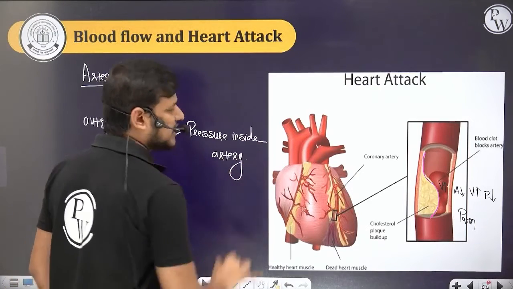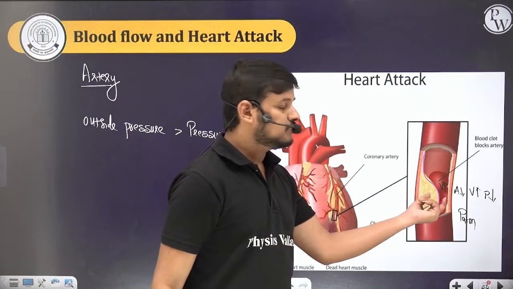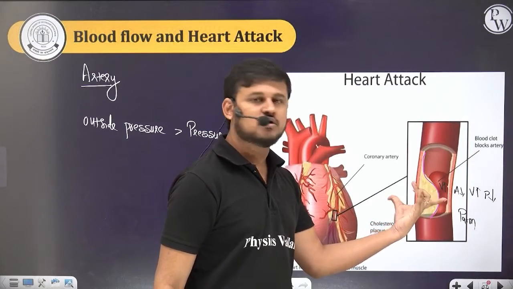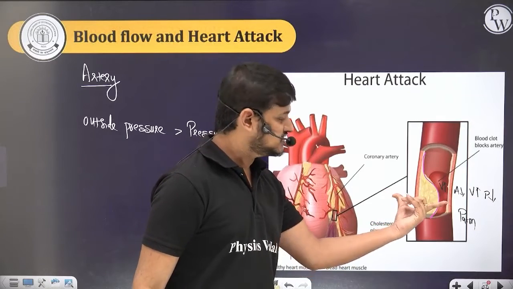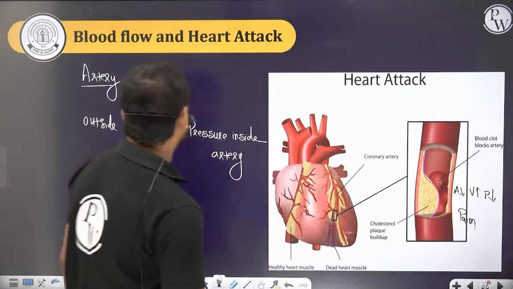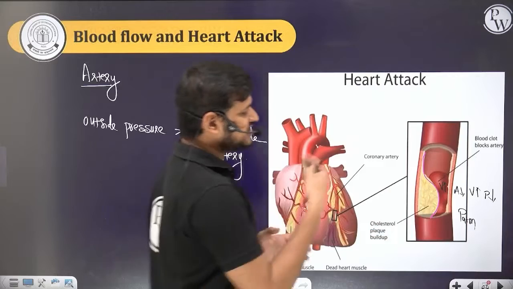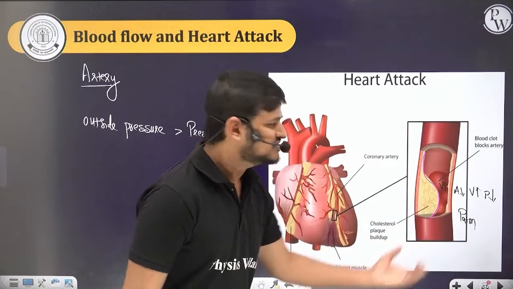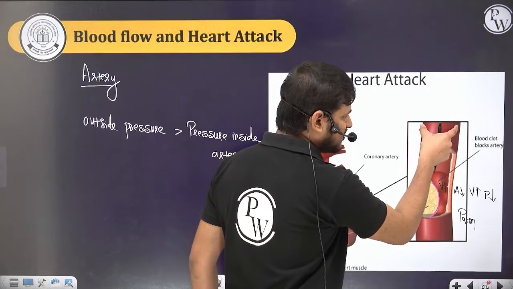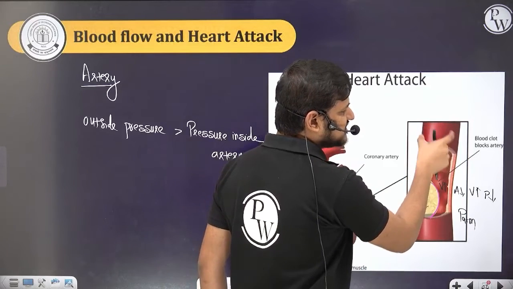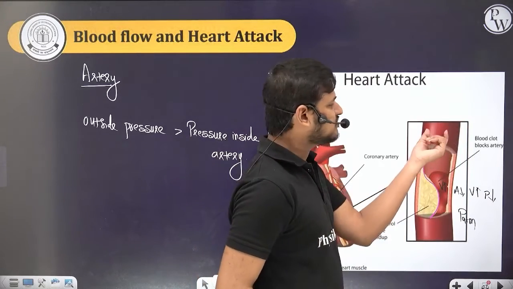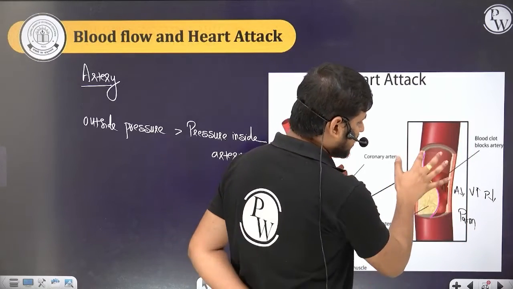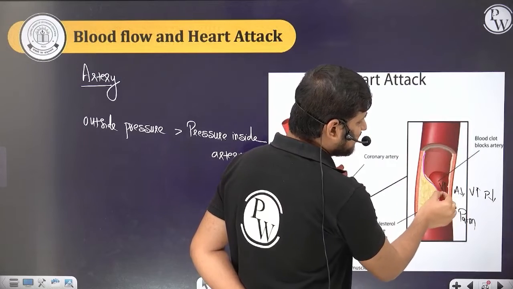Then what happens? The artery bursts. This is heart attacks or all the heart related issues. This is the concept, guys, where the outside pressure is more and the inside pressure is less. So what is the physics in it? Here the cross-sectional area is more, so the velocity will be less, so the pressure will be more; the atmospheric pressure and this pressure will both be the same. But here, the velocity will be more.